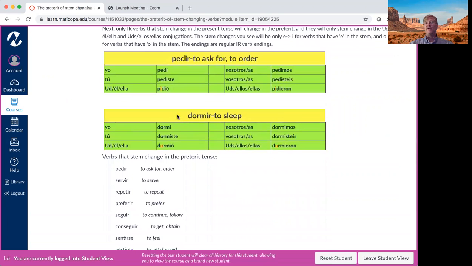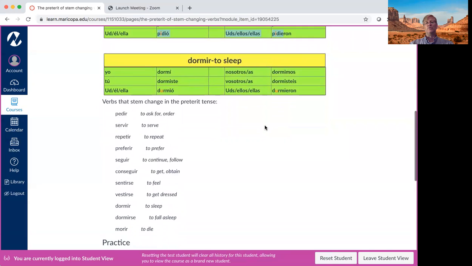One of the main things that you'll notice is that in the present tense, there was something called a boot, where the stem change, if a verb had one, would occur in yo, tú, él, ella, and in ellos, ellas. Those four forms forming the shape of a boot. But in the preterite, stem changes, when they occur, only affect the third person. La suela del zapato, the sole of the boot or the shoe.